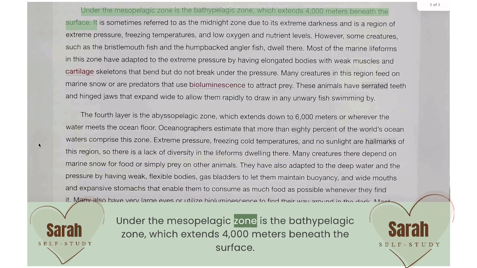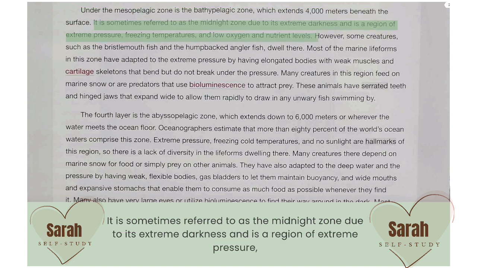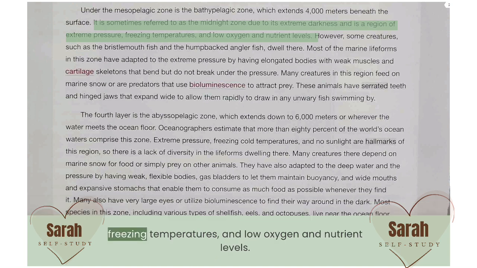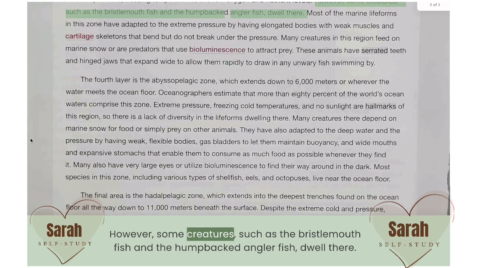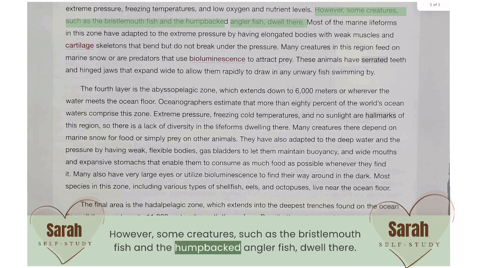Under the mesopelagic zone is the bathypelagic zone, which extends 4,000 meters beneath the surface. It is sometimes referred to as the midnight zone due to its extreme darkness and is a region of extreme pressure, freezing temperatures, and low oxygen and nutrient levels. However, some creatures, such as the bristlemouth fish and the humpbacked anglerfish, dwell there.